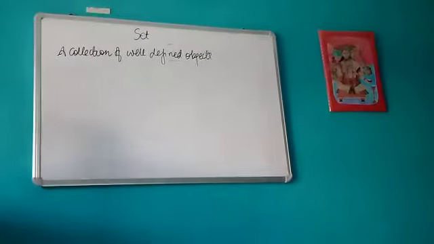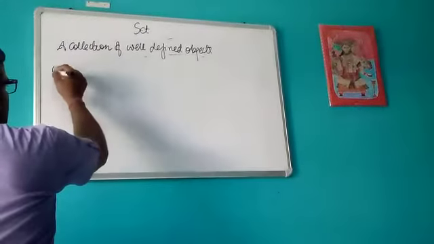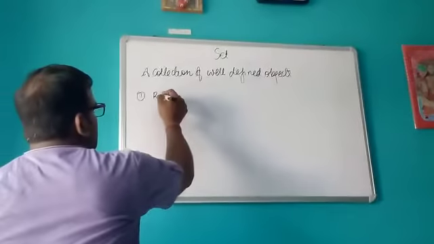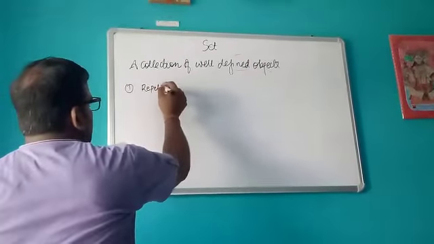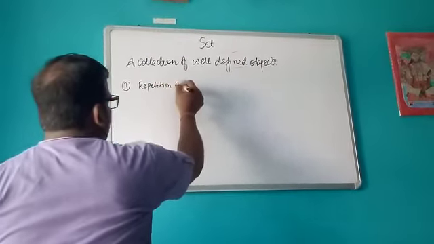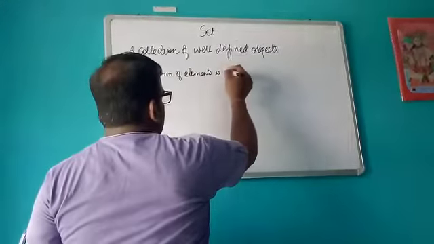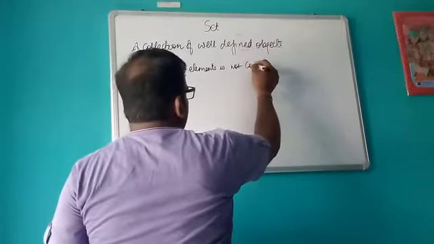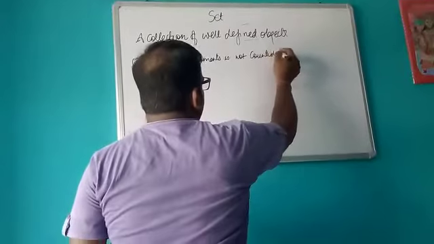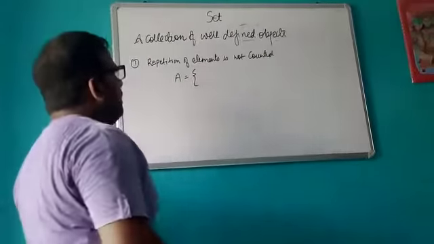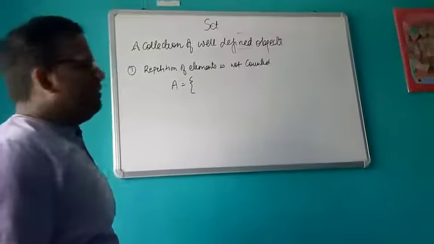Now a few important points that you should remember. The first important point is that repetition of elements is not counted. Whenever we are writing a set, if the elements are repeated, then they will be counted as one.